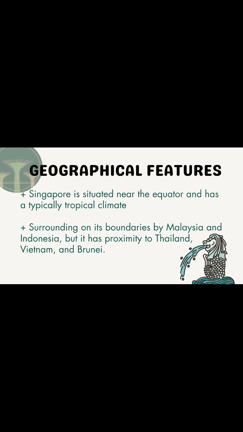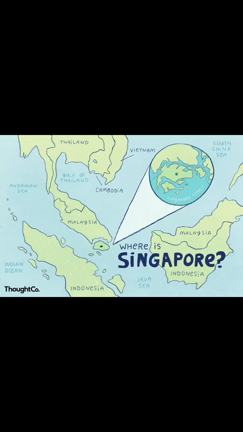So now let's move to part 2, geographical features. As we all know, Singapore is situated near the equator and has a tropical climate with a lot of rainfall, high and uniform temperatures, and high humidity all year round. Singapore is bordered by Malaysia and Indonesia, and it is also near Thailand, Vietnam, and Brunei.